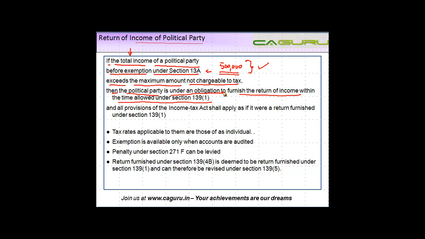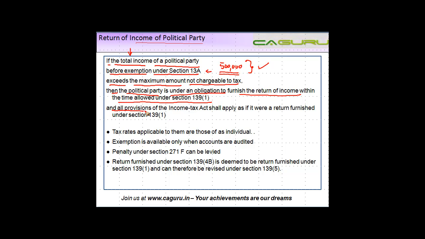So what will happen in this case is that even though your chargeable income is less than 5 lakh, or rather zero, because you got the exemption entirely, even then, because before exemption under section 13A your income exceeded the maximum amount which is not chargeable to tax, you are under an obligation to file your return of income. Ultimately there may not be any taxes payable by the political party, but it has to file its return of income.